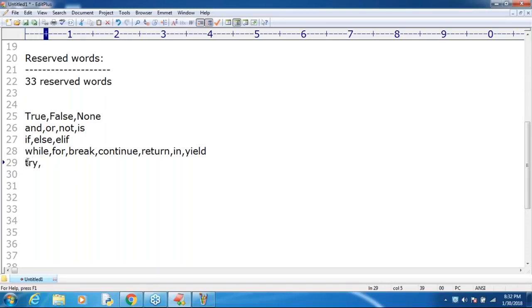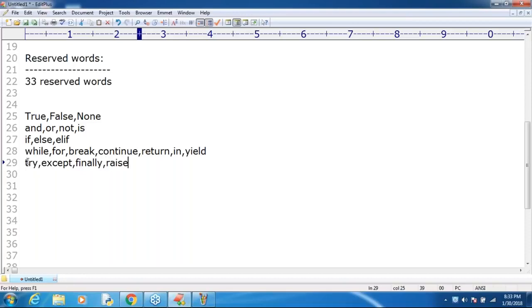Next, try. Somewhere the exception handling concept is there, right? Try. Next, in Java, we are going to use which word? Try, catch, finally, like we are going to use, right? So in Python, catch is not there. Instead of that, except. Are you getting it? In Python, except means the catch block, right? Remember that. Try, except, next, finally is there. Try and finally are there, but instead of catch we have except.